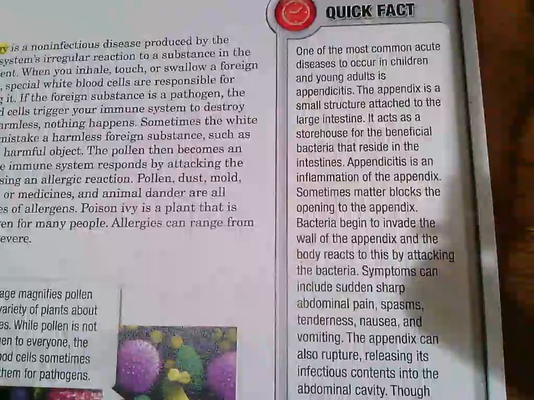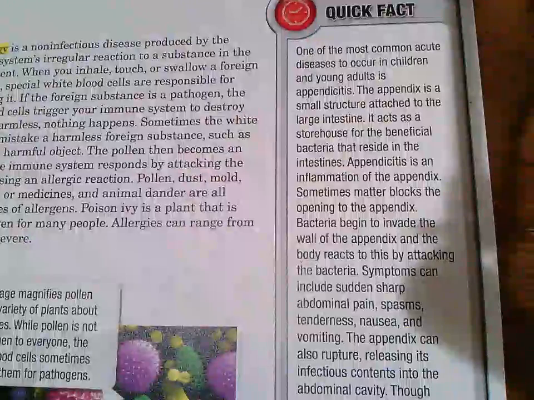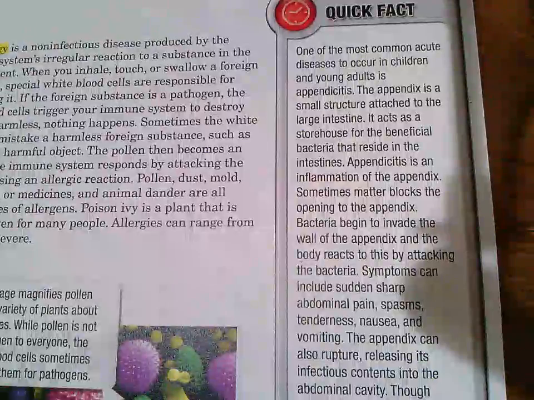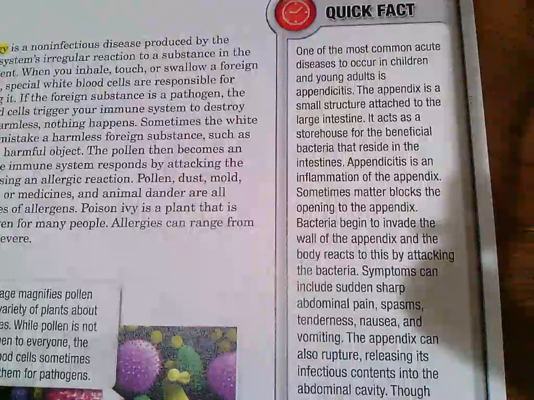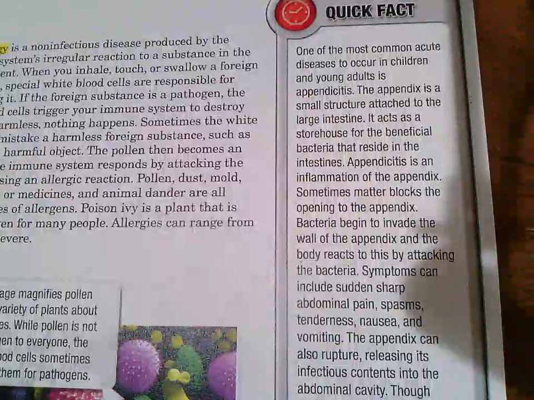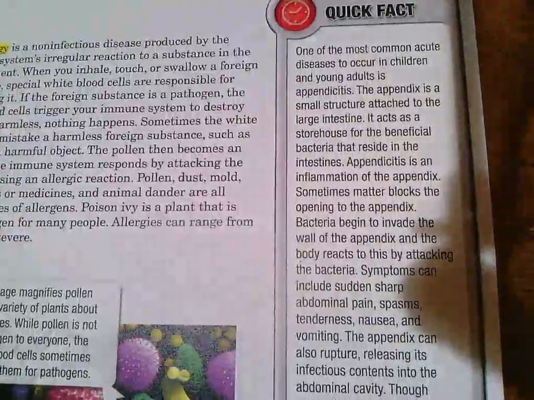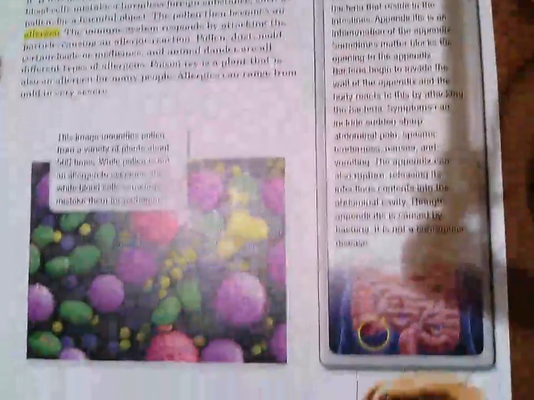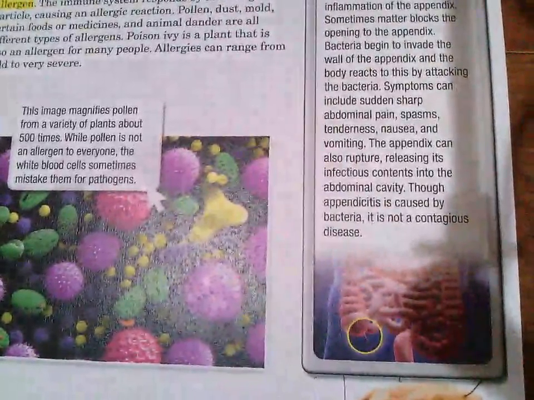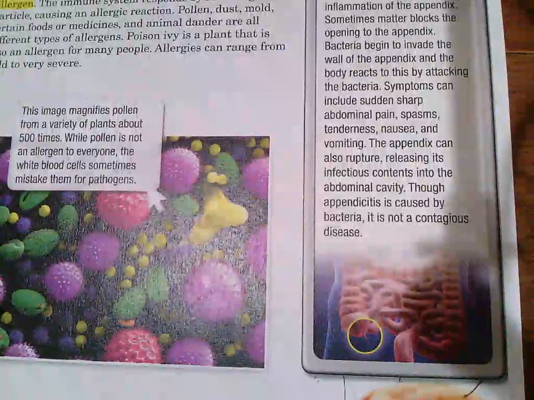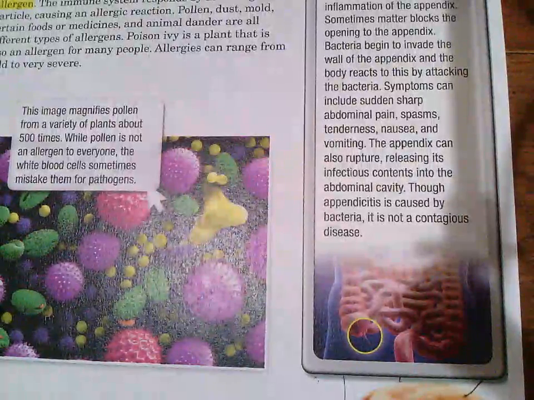Sometimes matter blocks the opening to the appendix. Bacteria begin to invade the wall of the appendix, and the body reacts to this by attacking the bacteria. Symptoms can include sudden sharp abdominal pain, spasms, tenderness, nausea, and vomiting. The appendix can also rupture, releasing its infectious contents into the abdominal cavity. Though appendicitis is caused by bacteria, it's not a contagious disease. There it is. Because the bacteria are in your intestines, you can't spread it. All right, so there's your lesson for today.